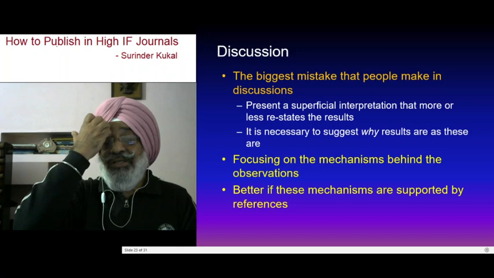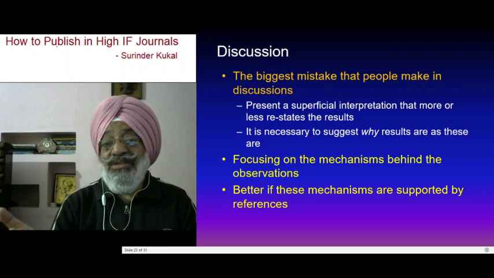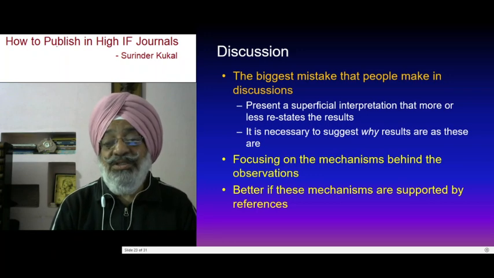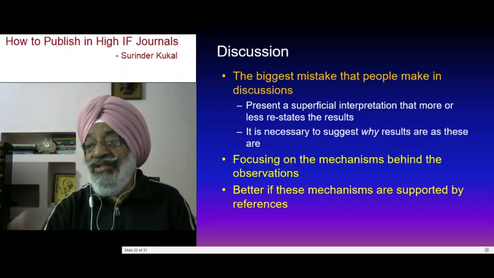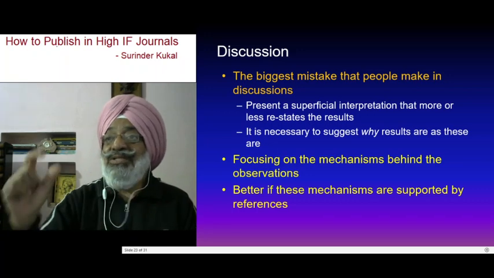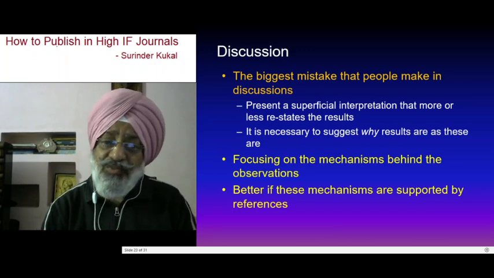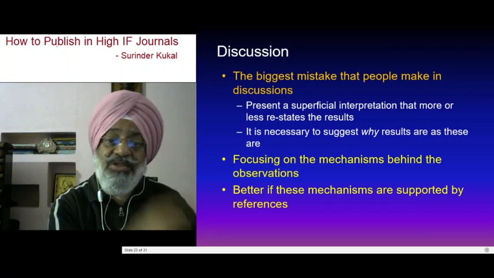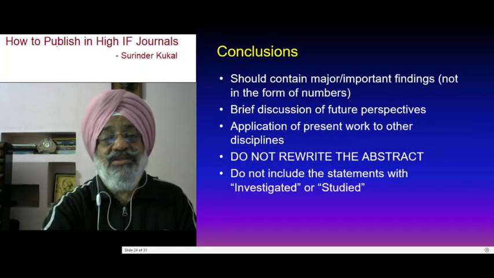The biggest mistake which people make in the discussion is to present a superficial interpretation that more or less states the results. They don't discuss the things. It is necessary to suggest why the results are as they are, why it increased, why it decreased. You have to come out with that. That is called discussion. It is not that you gave the results and said similar results were obtained by so-and-so. Then you have to focus on the mechanism behind the observations, that this could be because of this observation. It is better if these mechanisms are supported by references.